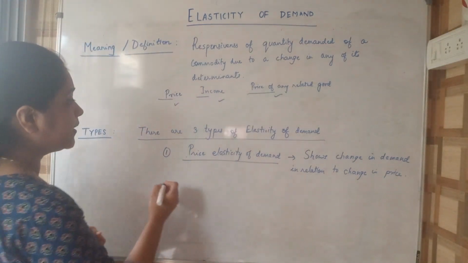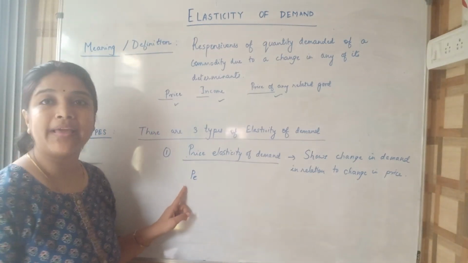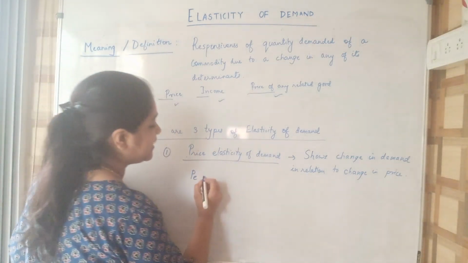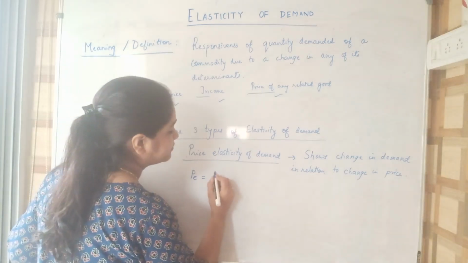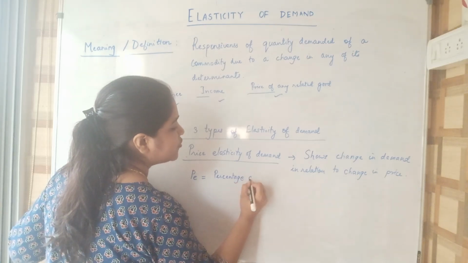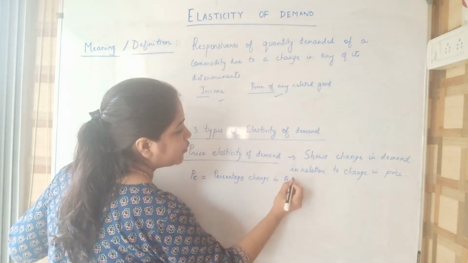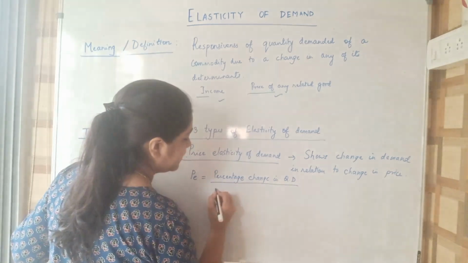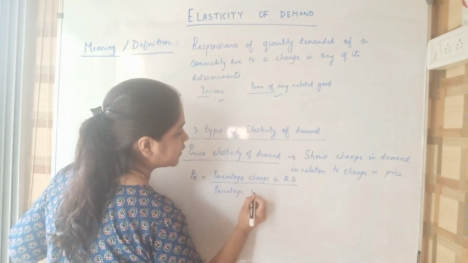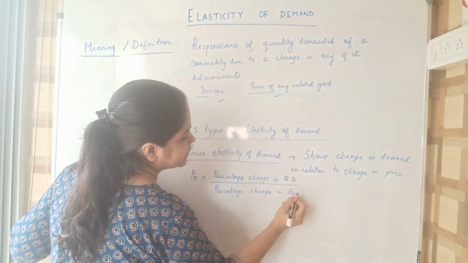Next, there is another topic. Now, price elasticity, basically we denote it by PE. What is the symbol for price elasticity? PE. PE is equal to percentage change in QD, that is quantity demanded, divided by percentage change in price.